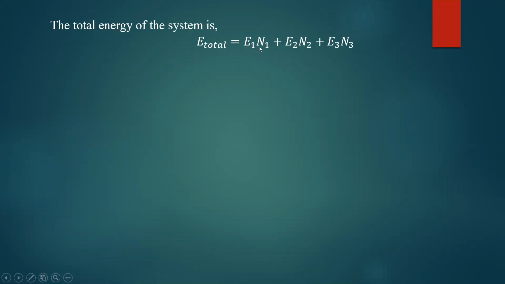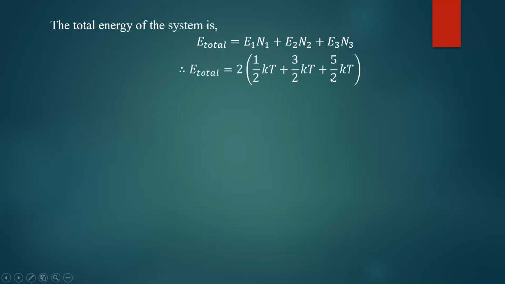So it is the product of energy and number of particles for the first state, plus the corresponding product for the second state and the third state. Substitute the values. N1, N2 and N3 are all the same, equal to 2. I will take it out. Energy of first state is half kT. Energy of second state is 3 by 2 kT.